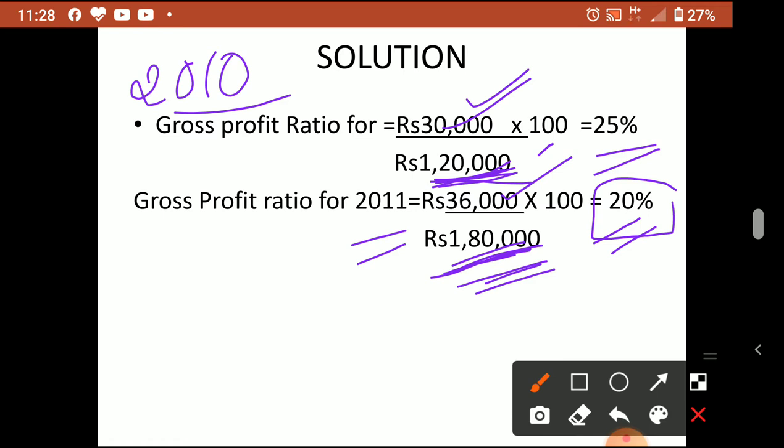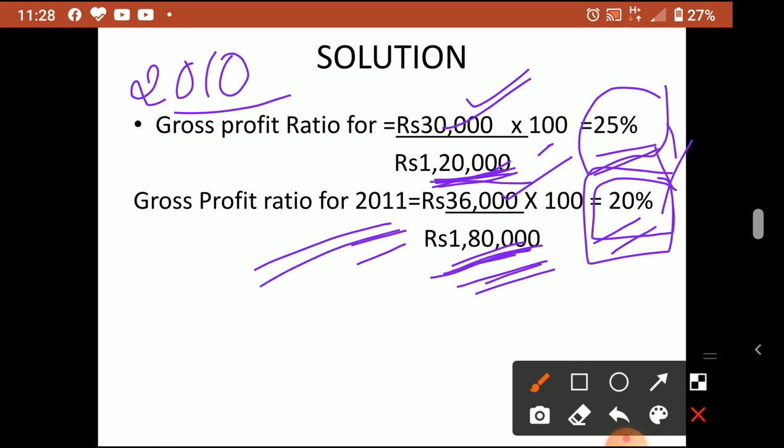That is why we calculate the ratio. Once you calculate it, it is crystal clear that 2011 performance is not so good because the ratio decreased. In 2010 they had a 25% gross profit ratio, but now only 20%. So the profit earning capacity is decreasing.